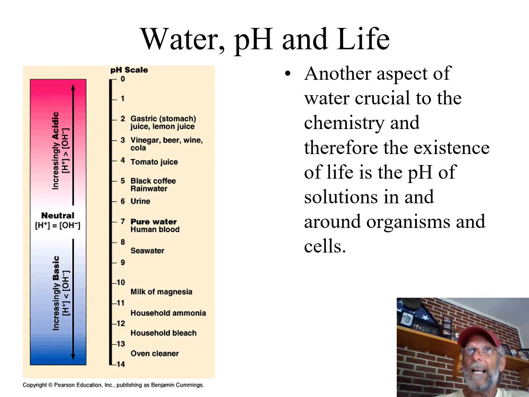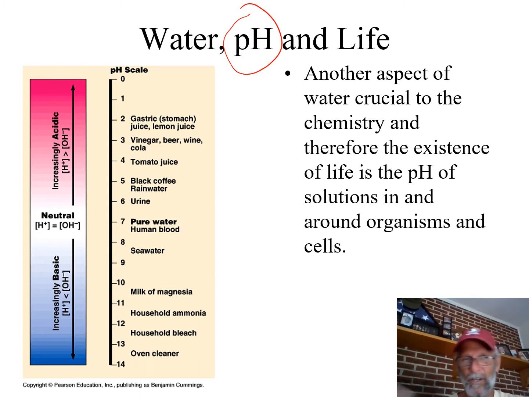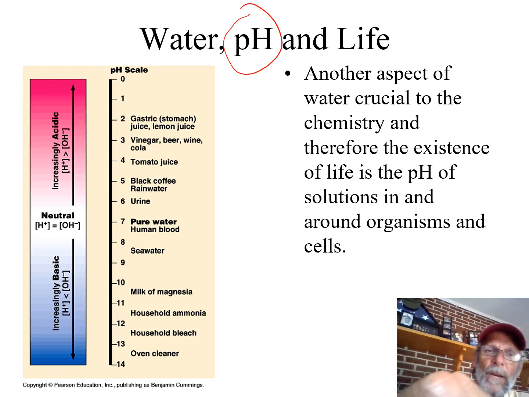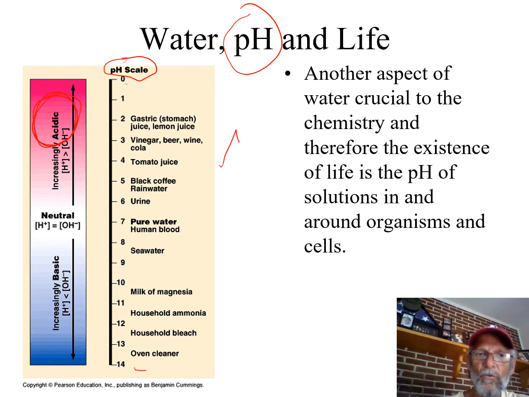So now we have one that's kind of in the syllabus here. I'm going to add quite a bit to it because I really need to at an honors biology level and an IB biology level, especially if this is a pre-IB class that I'm talking to here. This is about pH. You're all familiar with pH. You've had it before. You know a little bit about it, what it's about. You know that we have this number scale that we measure pH that goes from 0 to 14. And you might remember that the smaller the number, the more this substance that we're talking about is described by the word acid, right?